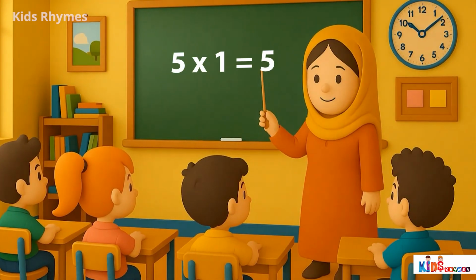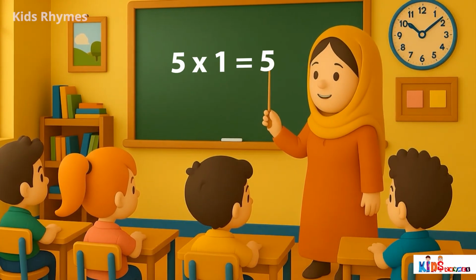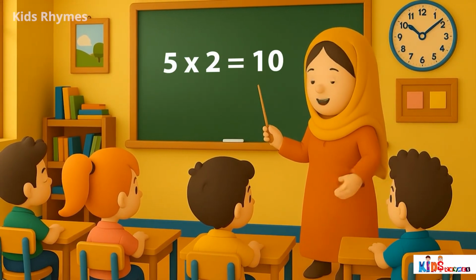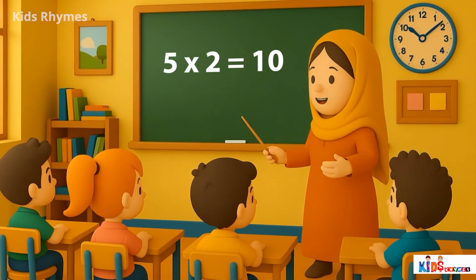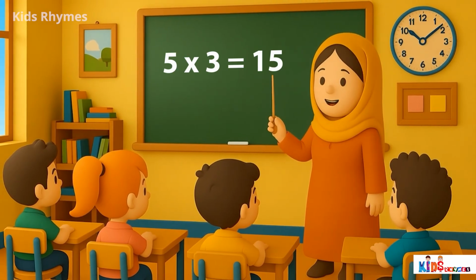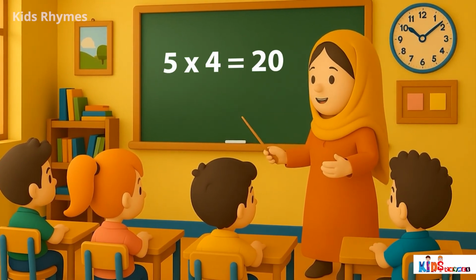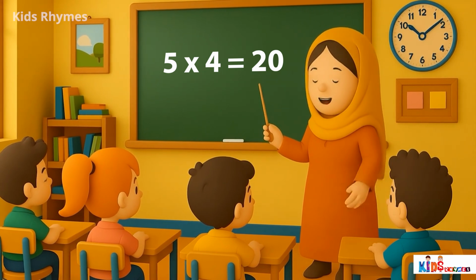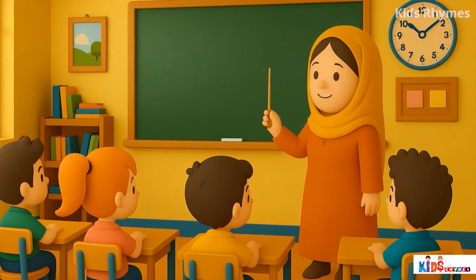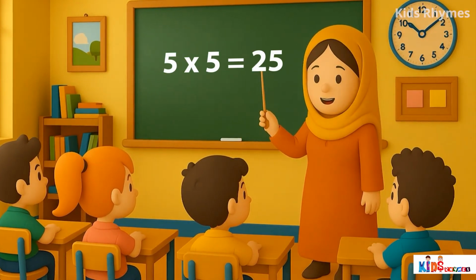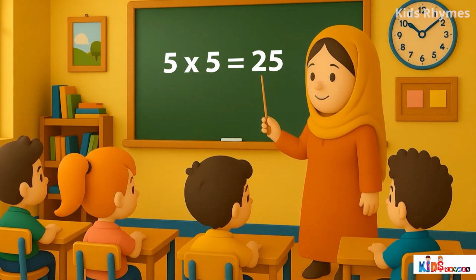5 ones are 5, B comes from the hive, 5 twos are 10, chicks count again. 5 threes are 15, puppy jumps so clean. 5 fours are 20, candies oh so plenty. 5 fives are 25, rocket zoom and dive.